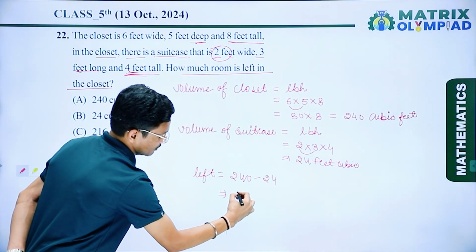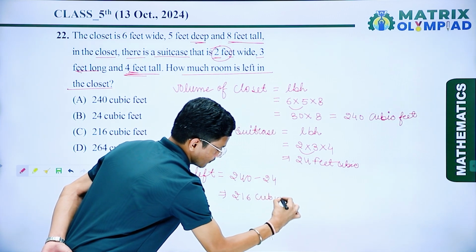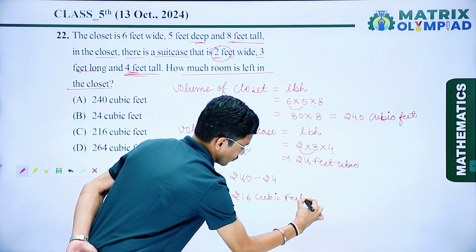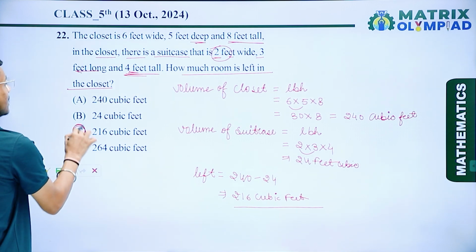So here I get 216 cubic feet. So check which option is correct. So here option number C is the correct answer.